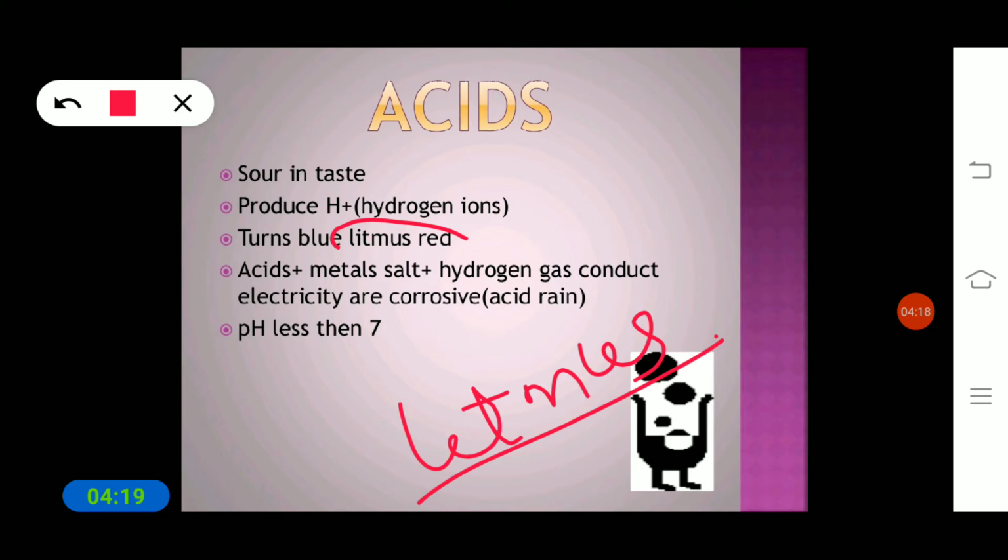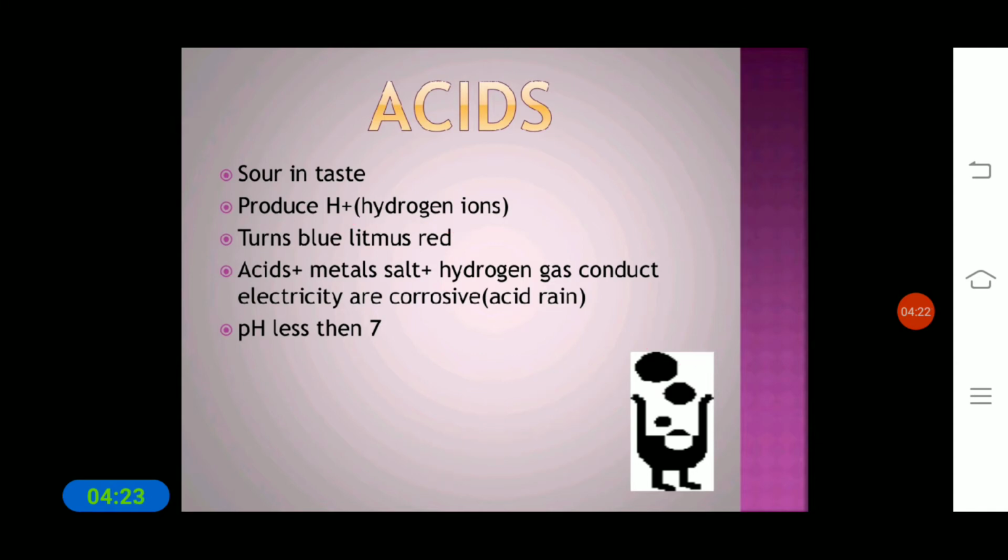Okay, just know this about acids: acids are sour in taste, and they produce hydrogen ions. Acids turn blue litmus to red color. Acids react with metals to give salt and hydrogen gas, they conduct electricity, and they are corrosive in nature.